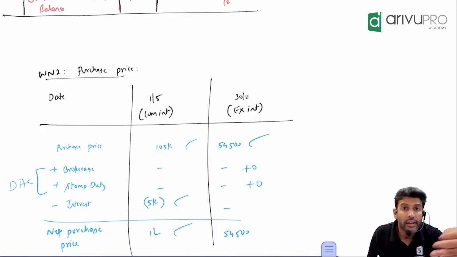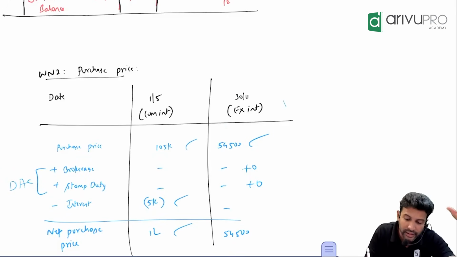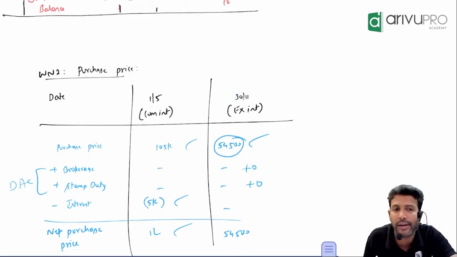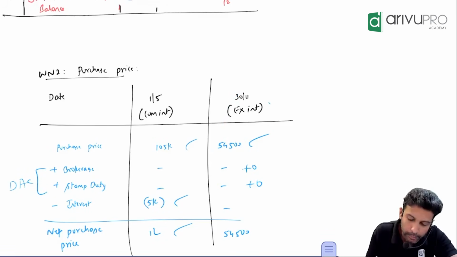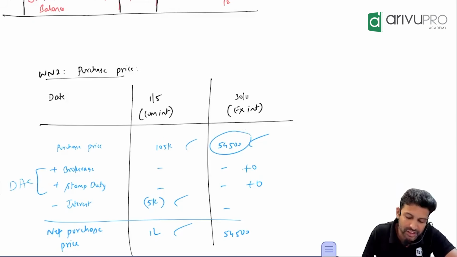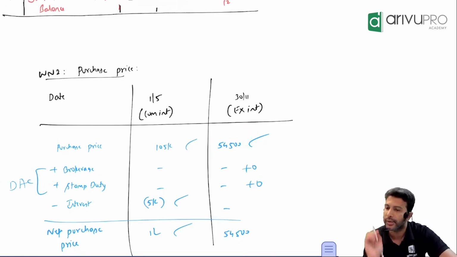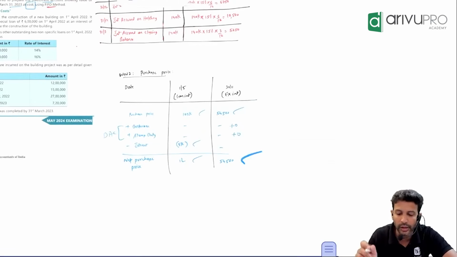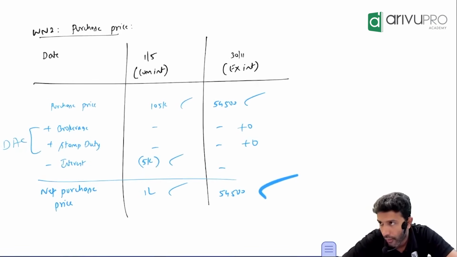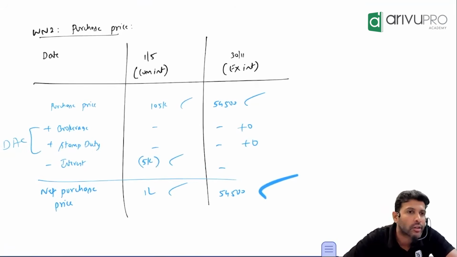Interest, is it there? Yes. But is it included in 54,500? No. Why? Because it is what sort of a price? Ex-interest. So do we have to reduce any interest or not required? Not required. That means this price only will become your net purchase price. This is your working note number 2. Move on to the next.